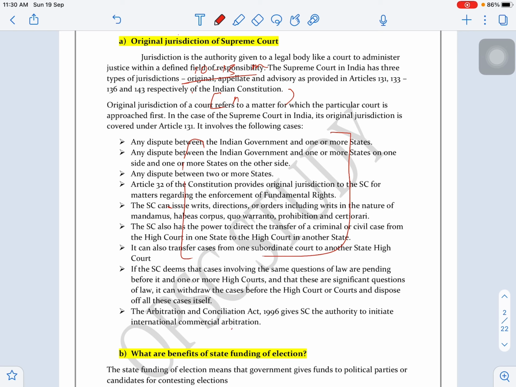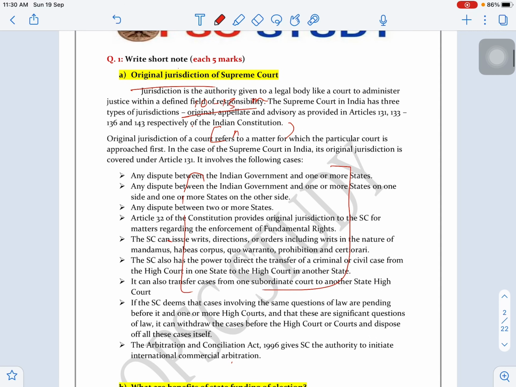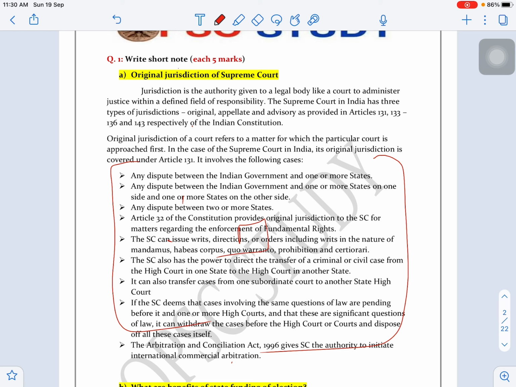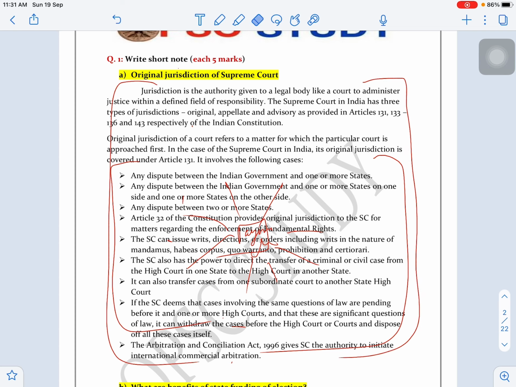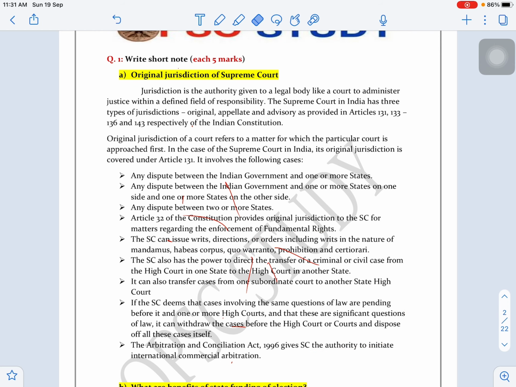We haven't provided the conclusion. Since this is an open question, you can add a conclusion to this. You can make some paragraphs, or shorten this in a paragraph format. These are the features the original jurisdiction has. We can conclude with the same thing: the original jurisdiction of Supreme Court is like this. So this is the main thing, how you can utilize the content in your answer.